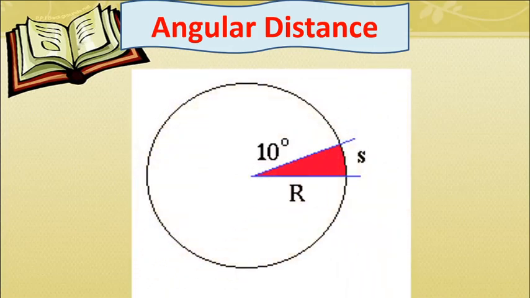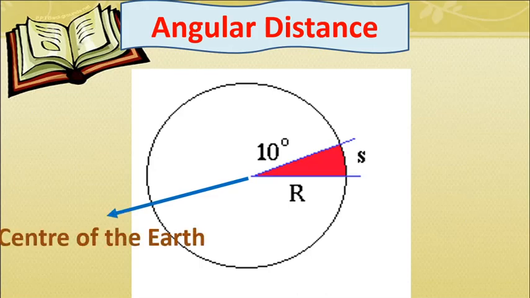So see, suppose this is the earth, and this is the center of the earth. When you open up the earth and arrive at the center, this is the center of the earth, this point. And suppose this is a place which is located on the surface of the earth, and you want to find out the degree of latitude of this particular place.